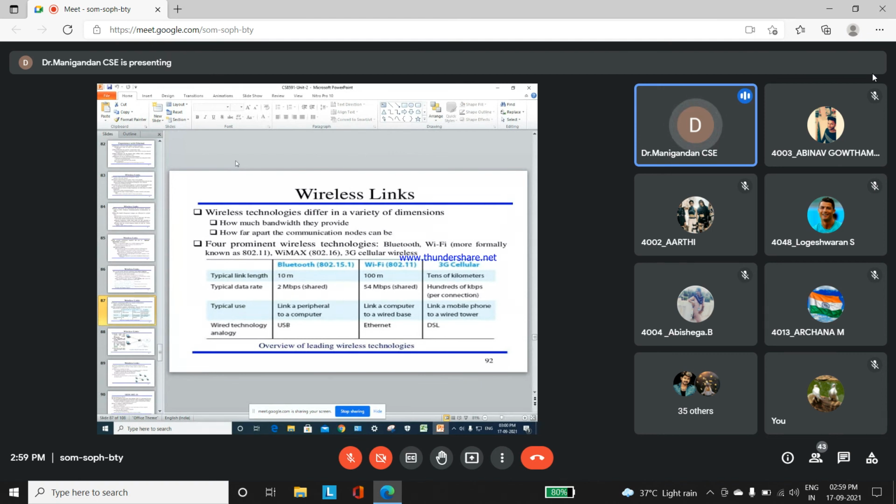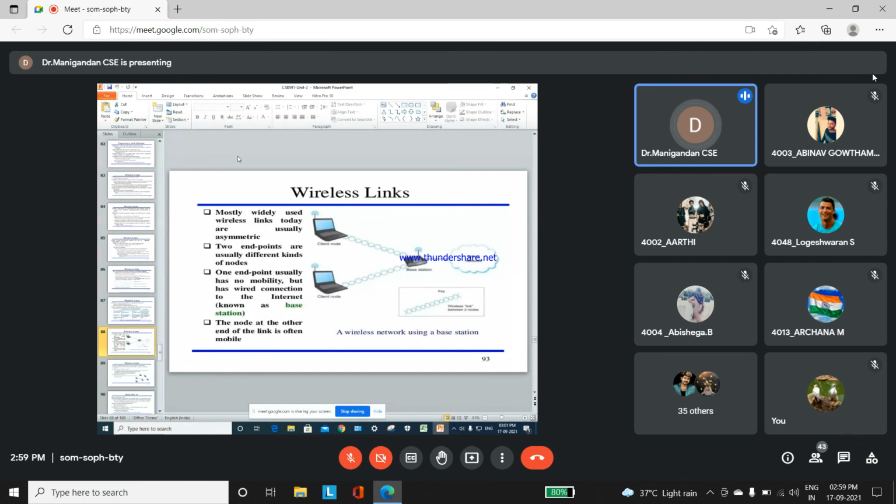Okay, and wired technology in the sense Bluetooth will use the USB technology, and then Wi-Fi is used as the Ethernet, and then 3G technology is used as a DSL. Based upon that only, the data transmission will be performed between the sender and receiver.